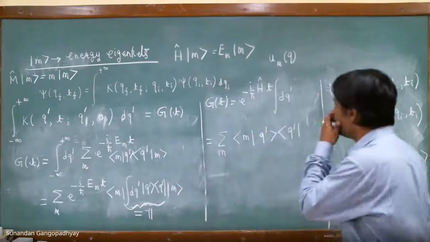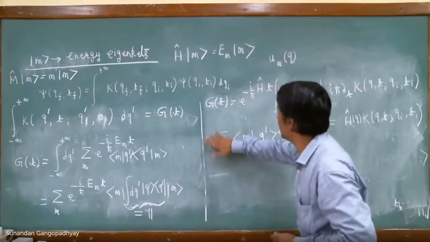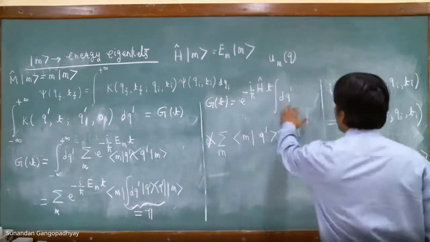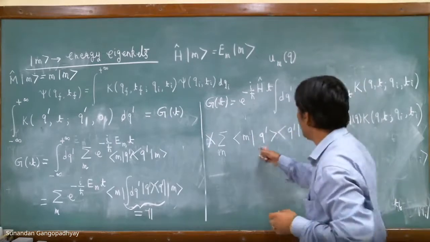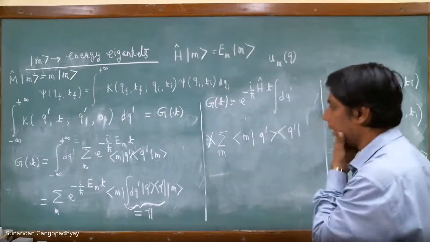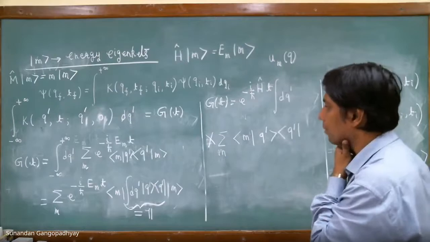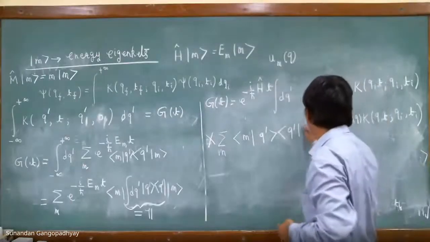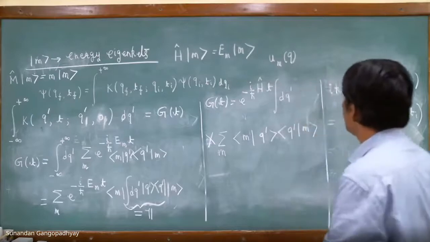So let us do it. Sorry, there is no equal to here. Fine. So I've taken this outside, dq prime, summation over n, q prime, and then what do we have? M ket, N. Yes, this is what we have.